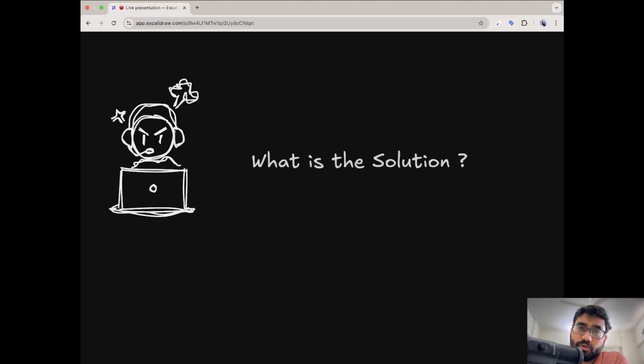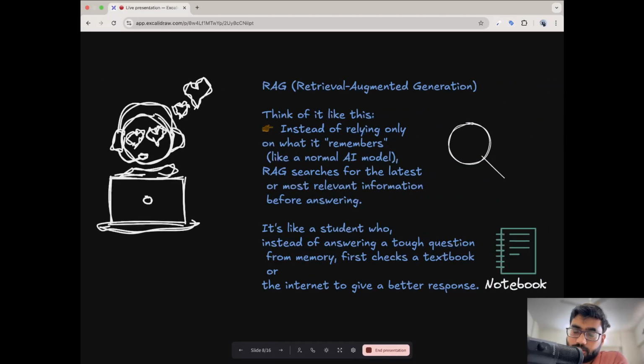So is there any solution to it? What is the solution? Let's talk about it. The solution is a RAG based system. So what is a RAG based system?